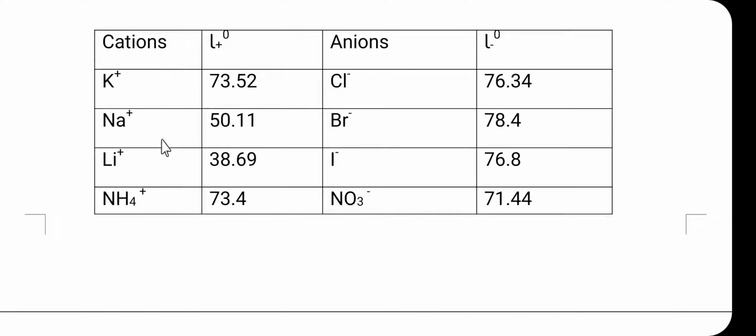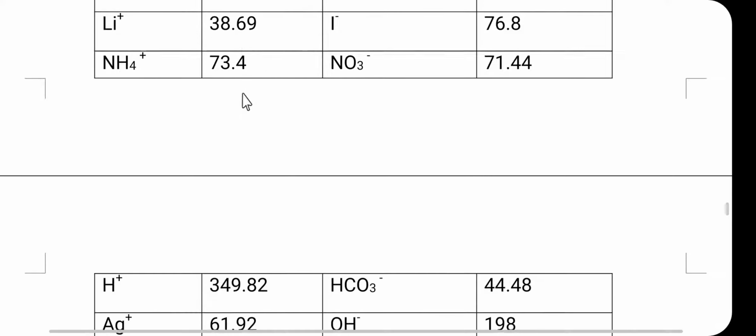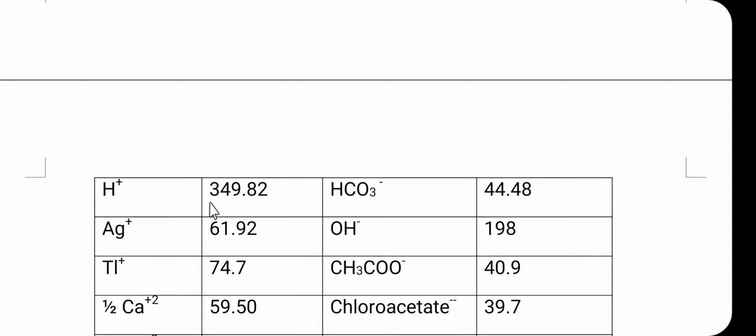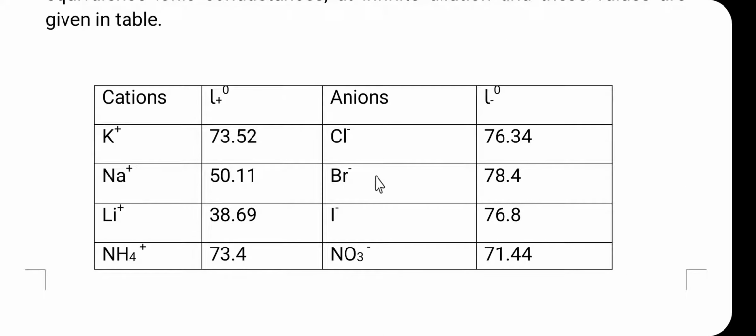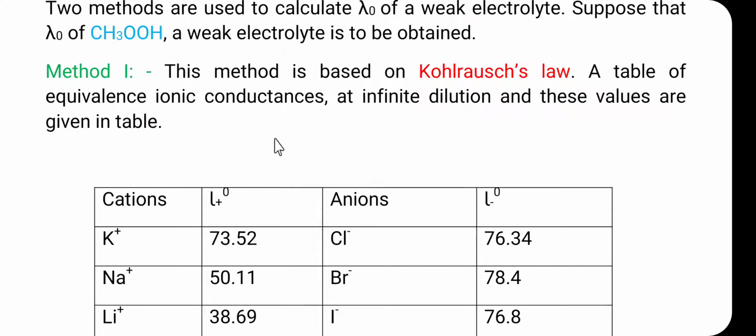Here we have K plus, Na plus, lithium plus. What is the value of K plus? It is 73.52. Then what is the value for H plus? It is 349.82. Then here the Cl minus ion, Br minus ion. These are the values for the anions. Here we have to find out the lambda 0 for acetic acid.